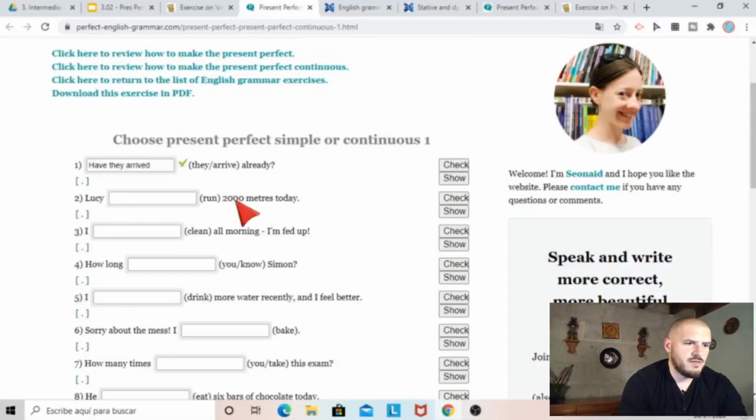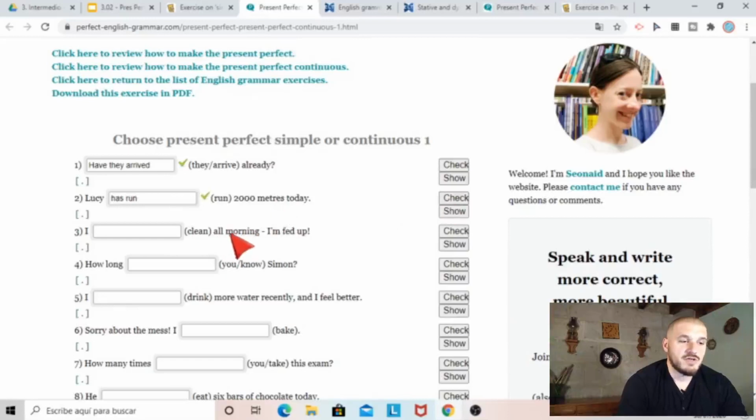Lucy, run 2,000 meters today. Okay, 2,000 meters today. Has been running or has run? Run, ran, run. Run is also the past participle. So I think because she's finished now, I'm going to say has run. Okay? Run, ran, run. Lucy has run 2,000 meters today. Let's check. Okay, great.